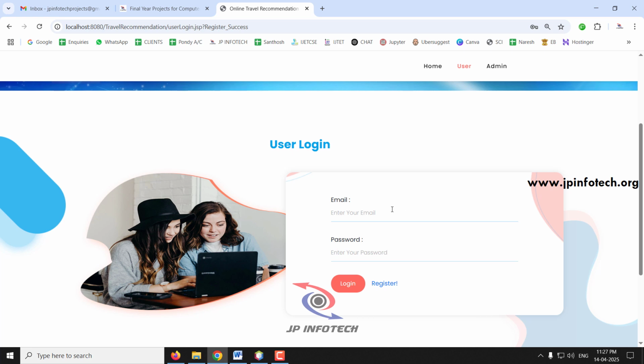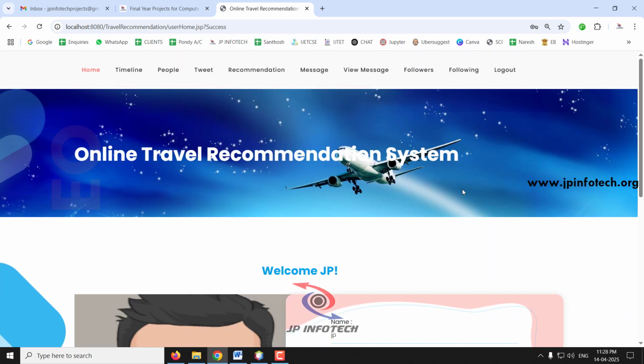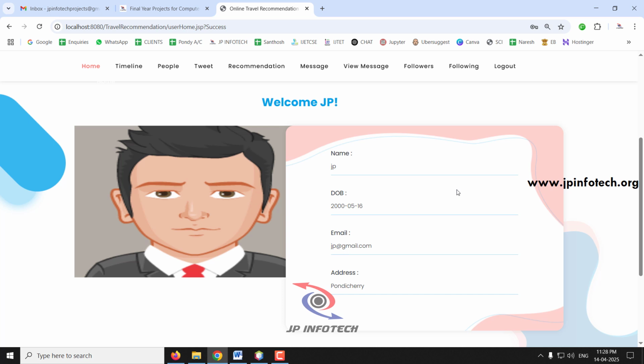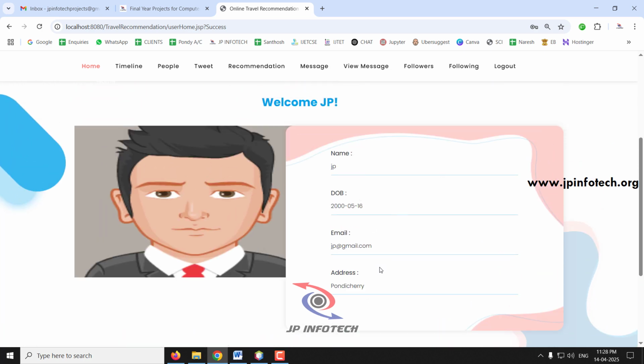So now I will log in as the first user, JP. Just log in with the email ID and the password that was created during registration on the user login page, and click the Login button. Now you can see the login successful message. Once the login is successful, they can see the welcome screen of the user with the profile information given during registration: the name, date of birth, email ID, and the address.